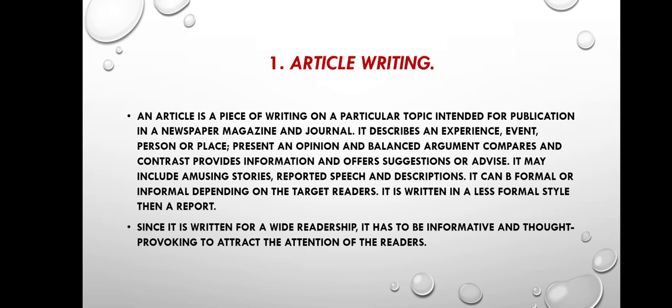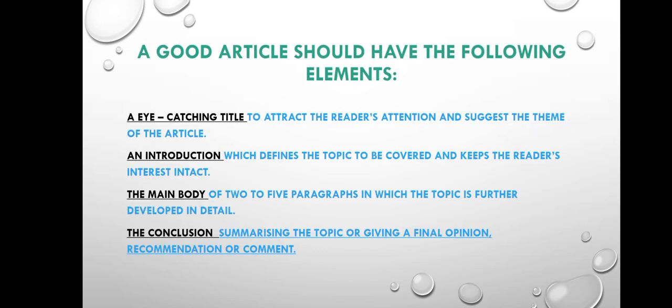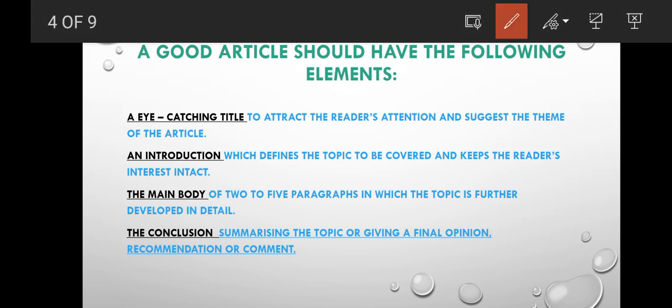It is just a piece of writing, written on a particular topic to make the people aware about this particular thing, right? This is just a simple meaning of an article. Again, do not go for meaning, go for the format, right? So a good article should have the following elements. These are some elements which a good article should have. Please, these are very important. You should keep these things in your mind.